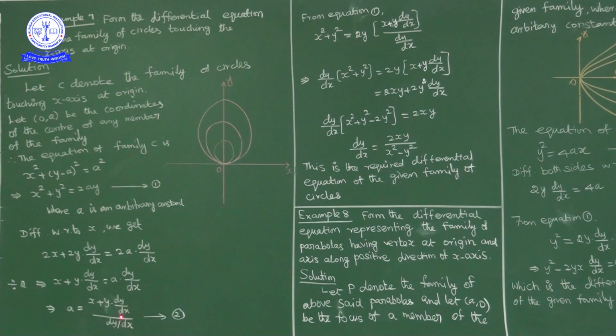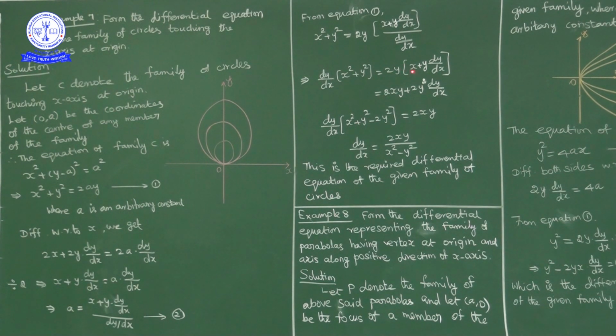Okay. Now from 1, in place of a, I'll write x plus y into dy by dx upon dy by dx. So what we get, x square plus y square is equal to 2ay, 2y into, in place of a, I'll write x plus y into dy by dx upon dy by dx. Cross multiply this dy by dx this side. So what we have, dy by dx into x square plus y square is equal to 2y into x plus y into dy by dx. Up to here itself arbitrary constant is eliminated, remaining is simplification part only.